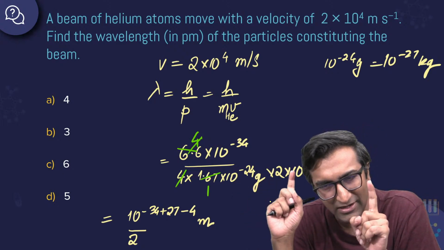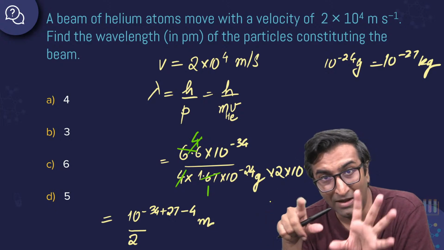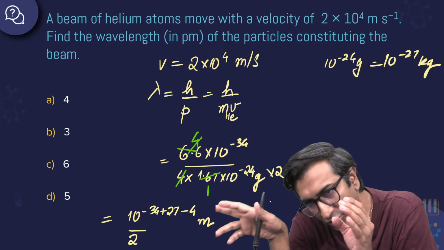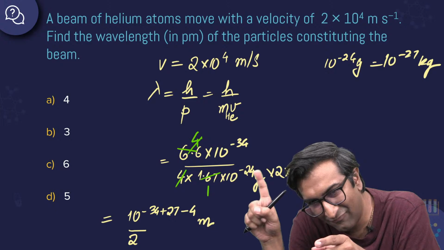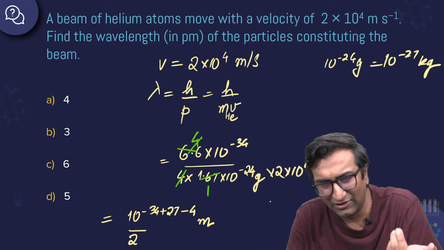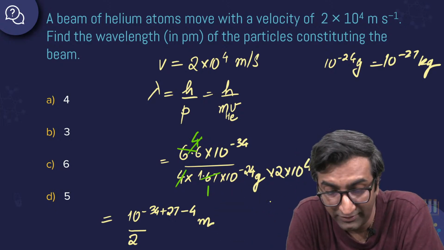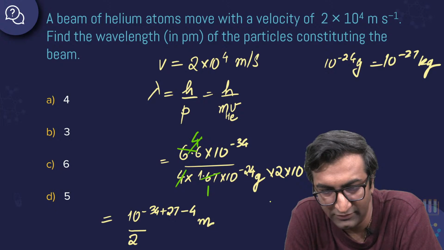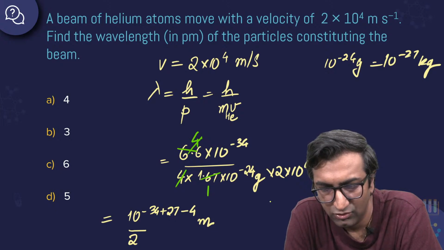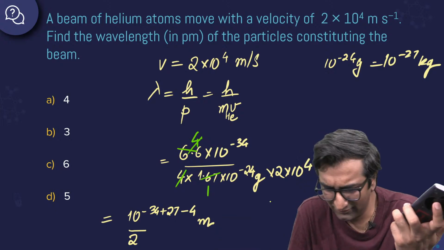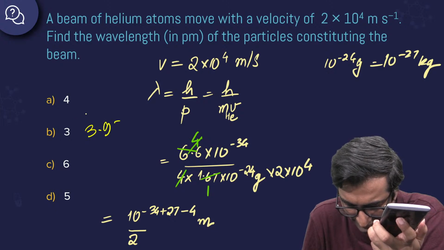देखो, h अगर न्यूमरेटर में है और मास ऑफ AMU अगर कन्वर्ट करना है वो डिनोमिनेटर में है, it will become 1:4. Yeah, take a calculator if you don't believe me. Do 6.6. Okay, let's do that. 6.6 divided by 1.67. You get 3.95, which is approximately 4. Approximately 4. 3.95 is what you get.